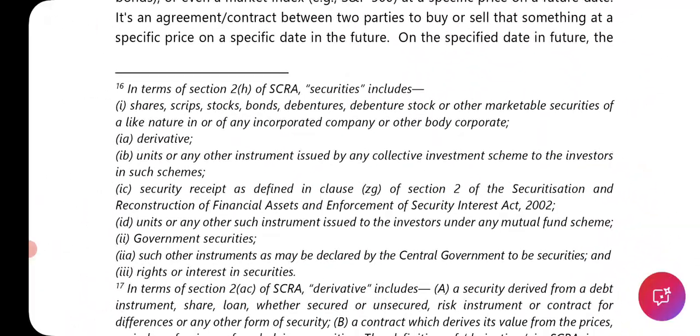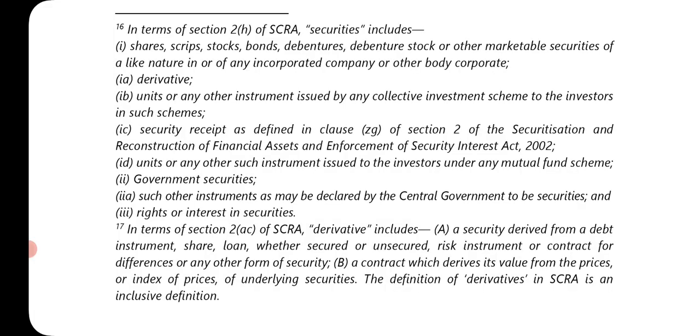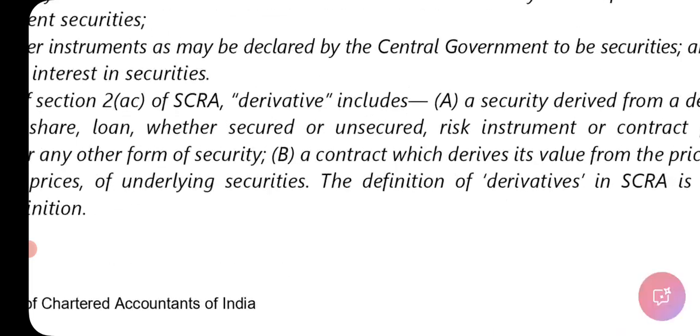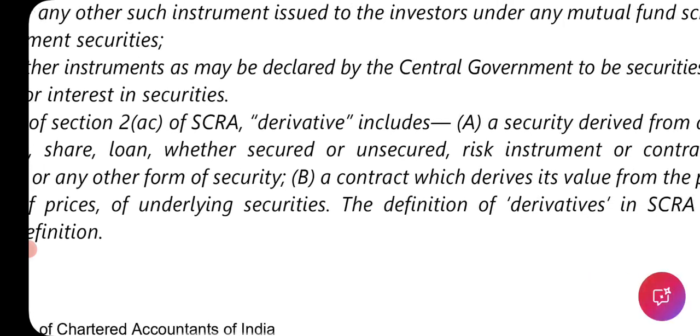This is important. In terms of Section 2(h) of SCRA, securities include, so they have given you the definition of securities, and here they have given you the definition of derivatives.